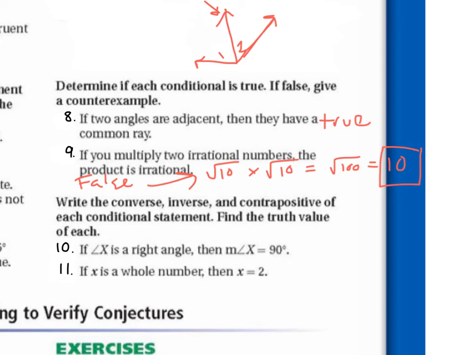Wait, how is that false? So this just says if you multiply two irrational numbers, the product is irrational. So we need to find one example where we're multiplying two irrational numbers and the product is not irrational. So the two numbers we're multiplying here that are irrational are square root 10 times square root 10. And we get 10 as our answer, which is not irrational. So this proves that this is false. Because it's a whole number? Because it's not irrational.